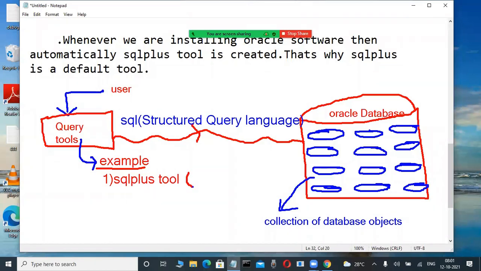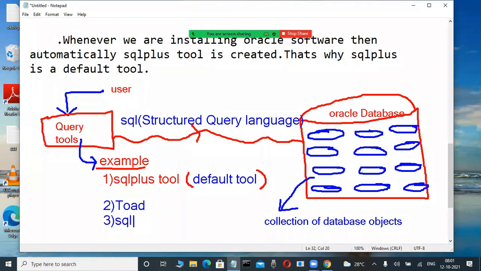This is a default tool. You are not required to install it. Whenever we install the Oracle software, this tool is automatically created. Now the other tools are explicit tools, GUI tools, graphical user interface. That is the Toad tool.